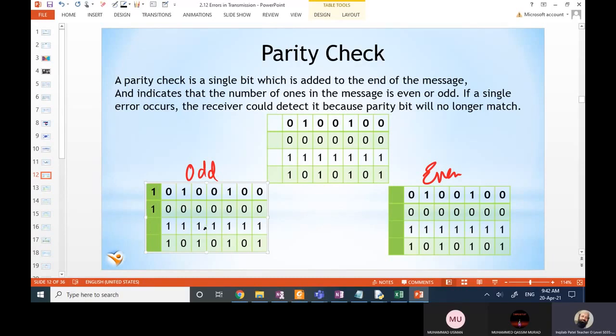1, 2, 3, 4, 5, 6, 7, 8. So these are 7, so we will use 0. Then 1, 2, 3, 4. So we will add one. Now the number of ones is odd.